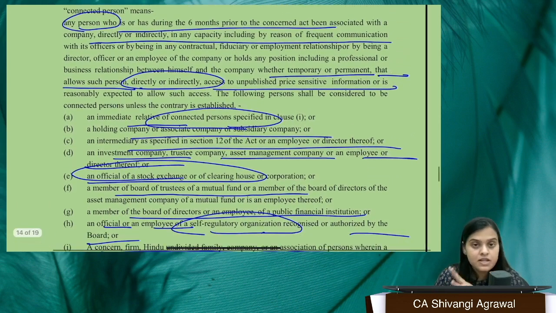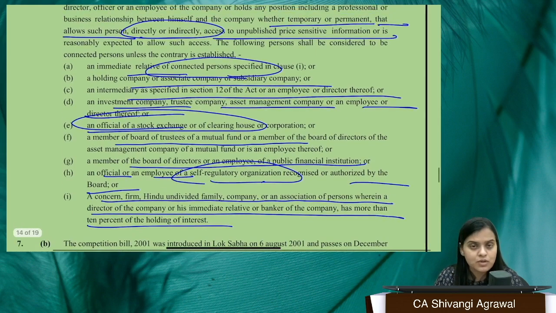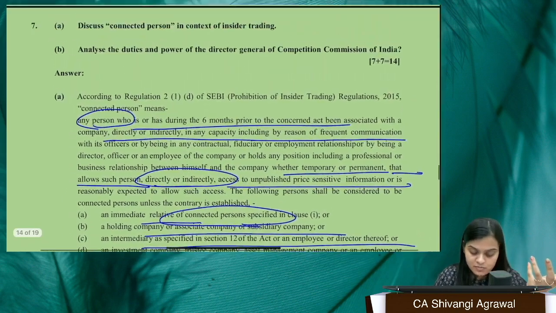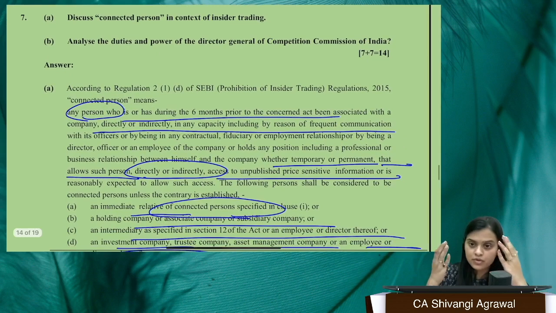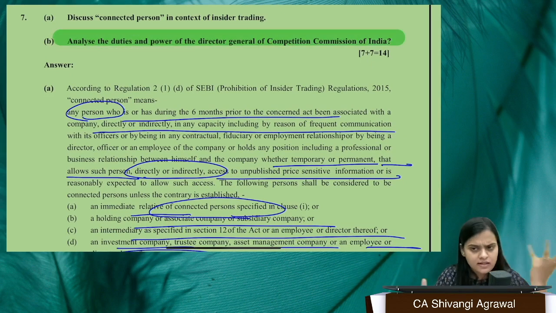In the definition of connected persons, you cannot skip any single point, and it has to be more or less in the same language. You cannot even alter the language because it will change the meaning. The keywords are mostly the keywords only; we don't have any unnecessary language associated with them. So if you have simply been asked what is a connected person, you have to write the entire definition.